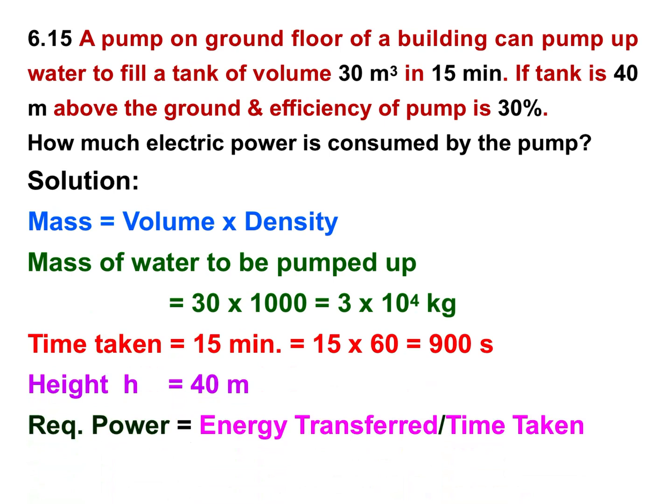Required power, we know that here the formula will be energy transferred upon time taken. What is energy transferred actually? As we are moving the water up to a height of 40 meter, energy will be stored in that water as potential energy. So energy transferred to water upon time taken. And who is transferring the energy? Motor or pump.